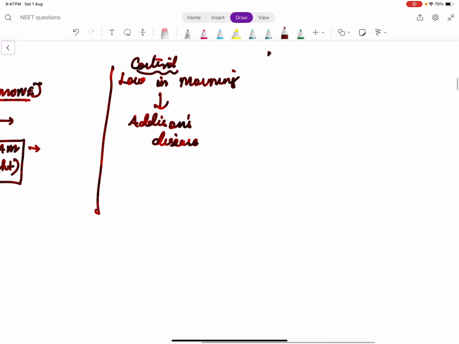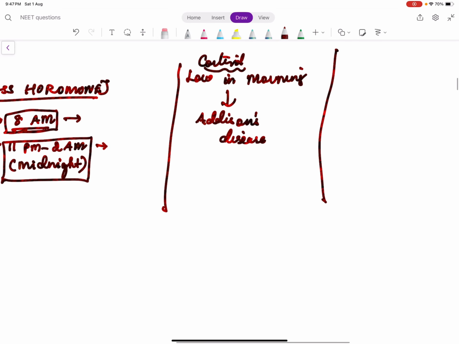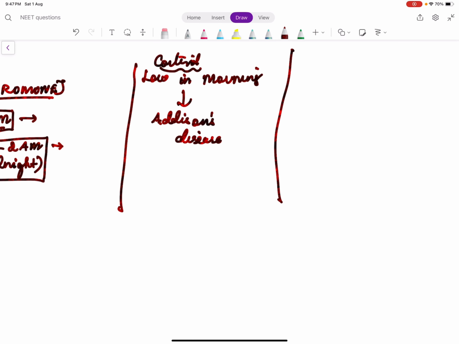On the contrary, we normally expect the cortisol level to be very low in the night. But if the cortisol level during the midnight is high, we definitely understand that the cortisol secretion is high. So excess cortisol secretion is called Cushing syndrome.